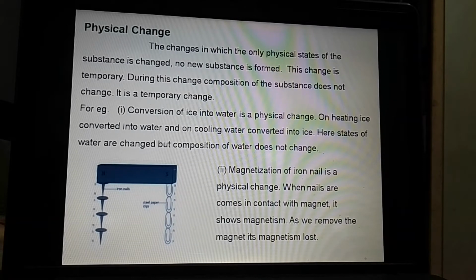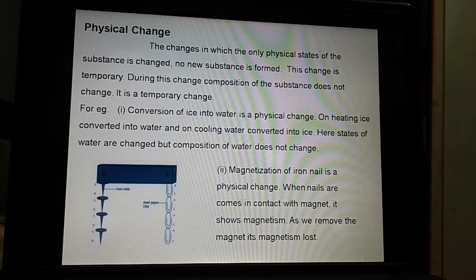Means its state changes to liquid state. Here the state of water is changed, but the composition of water does not change. Means in case of ice it is H2O, and in case of liquid water it is also H2O. Its composition is the same. Only the state of the water and ice gets changed.